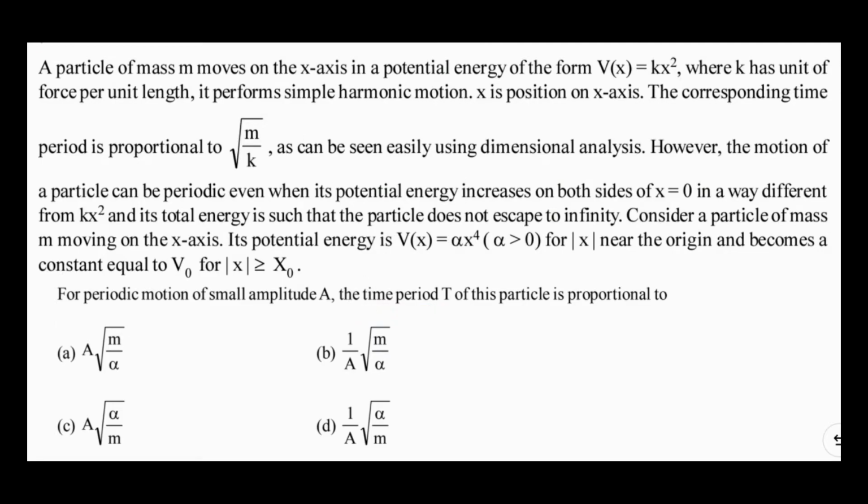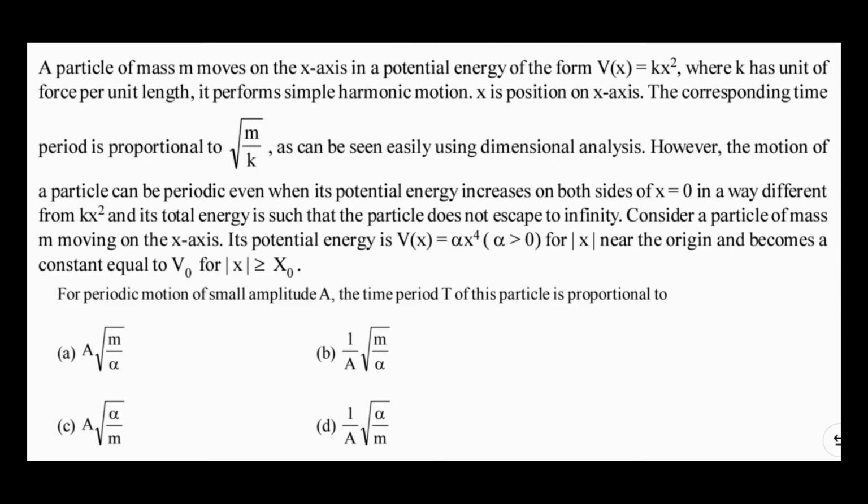We do not need all of this information to solve this question. We just need information about what is m, what is a, and what is alpha. Alpha is coming here. It is given in the expression for potential energy. A is the amplitude here, so it is going to be a displacement, so its dimension will be length, and mass m having dimension M. So let's find out the dimensions of each of the expressions in options A, B, C, D.